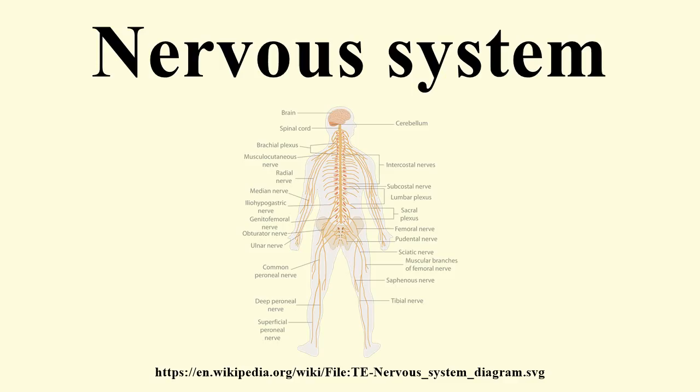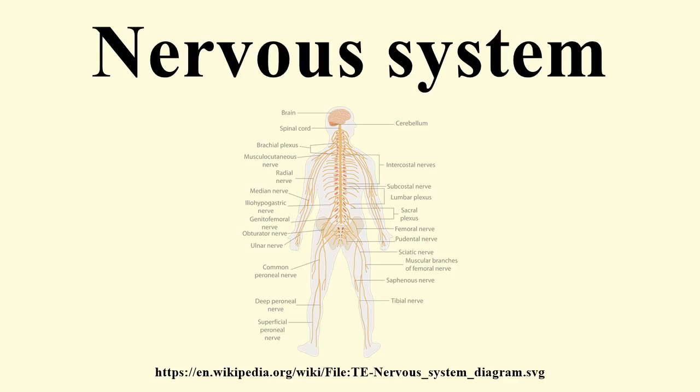The CNS contains the brain and spinal cord. The PNS consists mainly of nerves, which are enclosed bundles of the long fibers or axons that connect the CNS to every other part of the body. Nerves that transmit signals from the brain are called motor or efferent nerves, while those nerves that transmit information from the body to the CNS are called sensory or afferent. Most nerves serve both functions and are called mixed nerves.